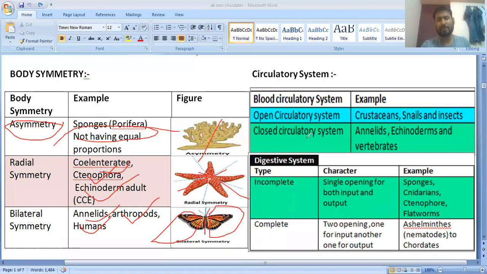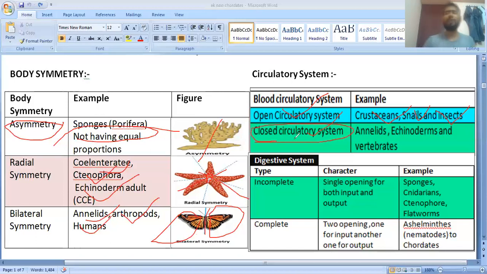Next we have also discussed the circulatory system. There are two types: open and closed circulatory system. In open circulatory system, the tissues or organs are directly bathed in blood, and there are no blood vessels, so it is called open. It is found in crustaceans like prawn, in snail, mollusca, and insects, that is arthropoda, basically cockroach. It is mentioned in your NCERT syllabus, so you should know this point. Next is the closed circulatory system.